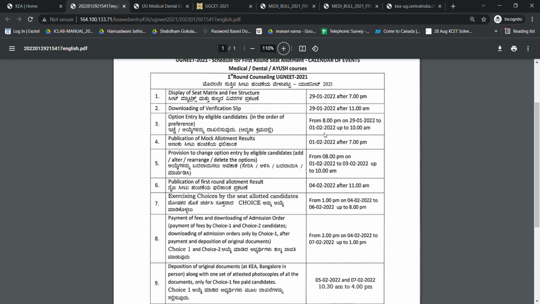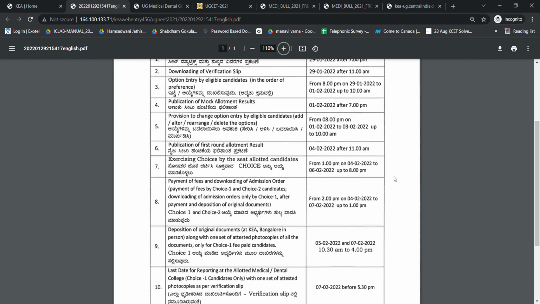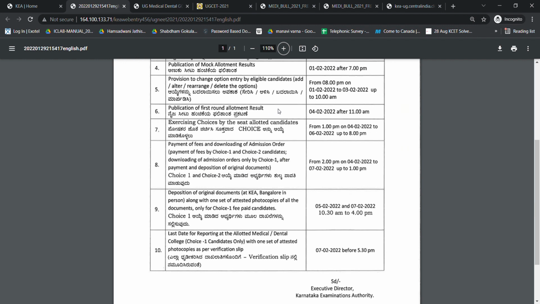And the mock allotment results. This is not the exact allotment. This is just a mock allotment so that you can get to know which college you'll be eligible for, which college you might get. And if you're not interested in the college, you can change the priorities of your colleges. Then you can change the option entry, rearrange everything from 1st February to 3rd February up to 10 a.m. Then the first round allotment results will be out on 4th February after 11 a.m.